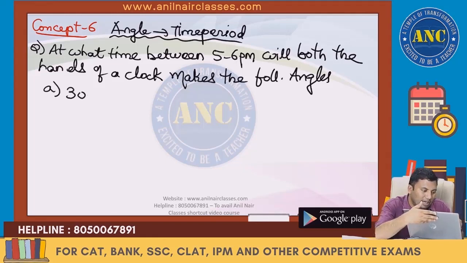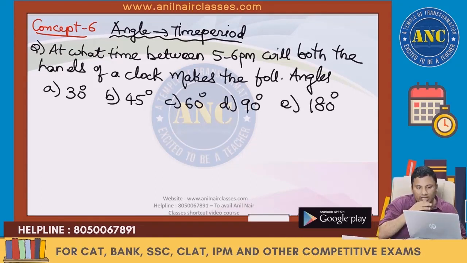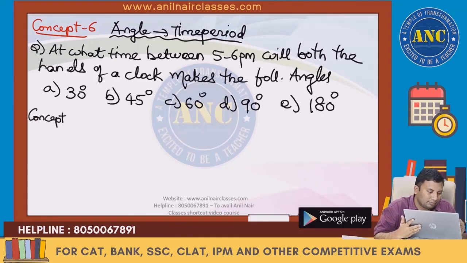Options: 30 degrees, 45 degrees, 60 degrees, 90 degrees, 180 degrees. 5 questions we will solve based on this one. At what time between 5 to 6 pm will both the hands of a clock make the following angles? First listen here. I will repeat the concept.